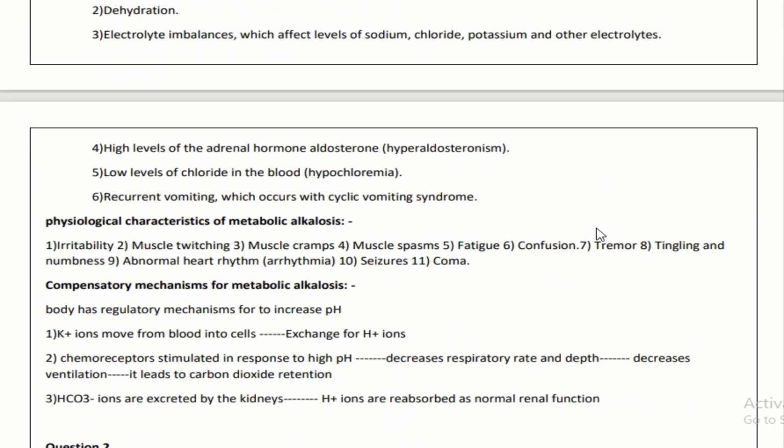Physiological characteristics of alkalosis will include irritability, muscle twitching, muscle cramp, muscle spasm, fatigue, confusion, tremor, tingling and numbness, abnormal heart rhythm, seizure, and coma.